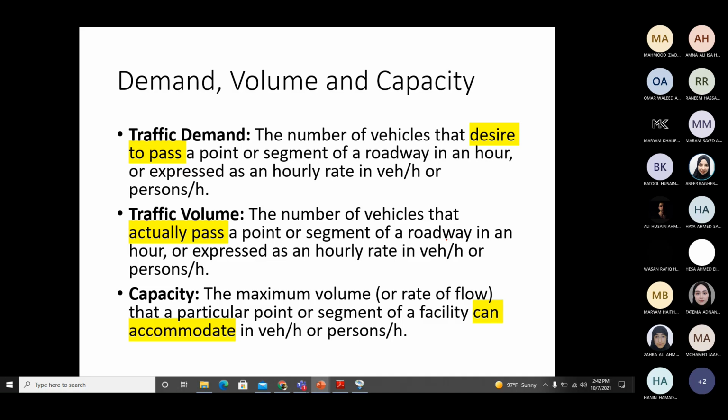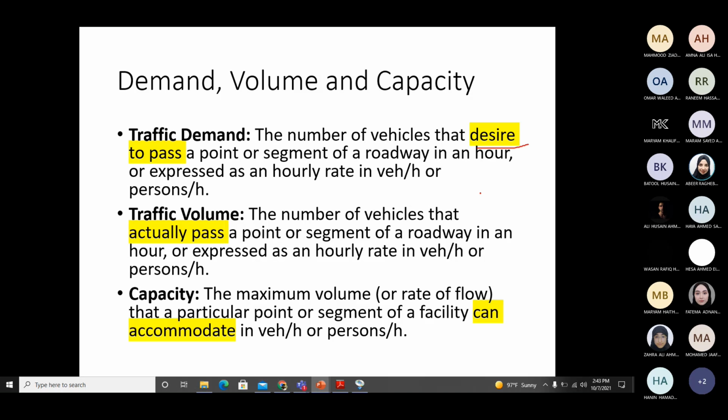Traffic demand refers to those vehicles which want to pass through the highway, the number of vehicles and people who desire to use that highway. So traffic demand is the need or want of the people, in terms of vehicles per hour. All three parameters are expressed as an hourly rate, vehicles per hour.